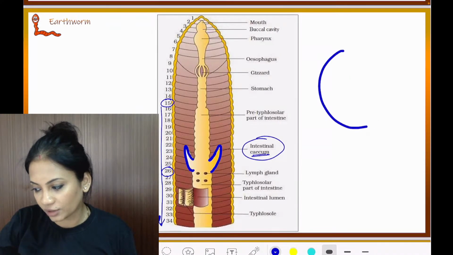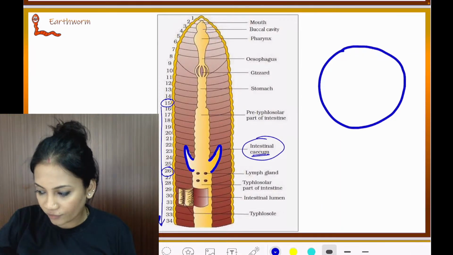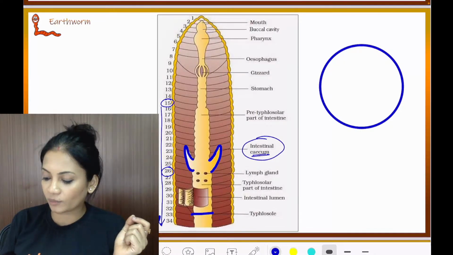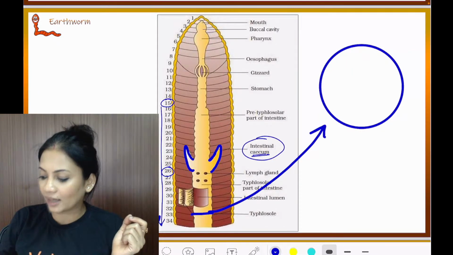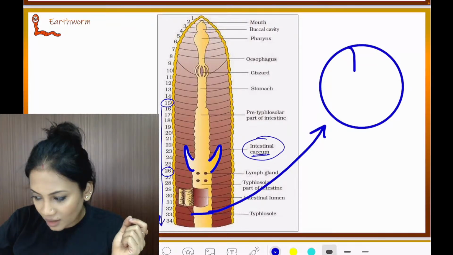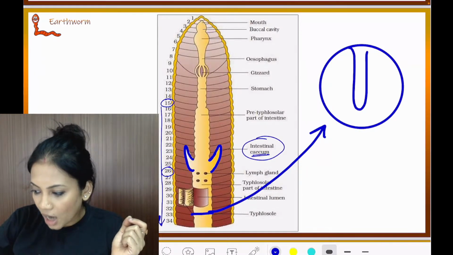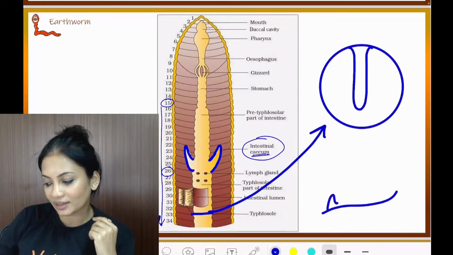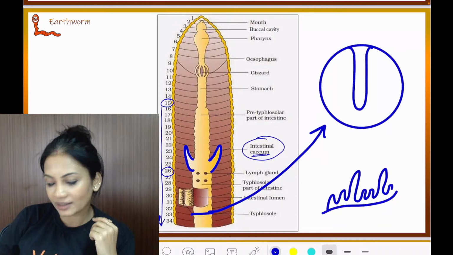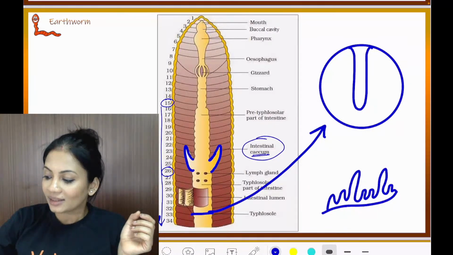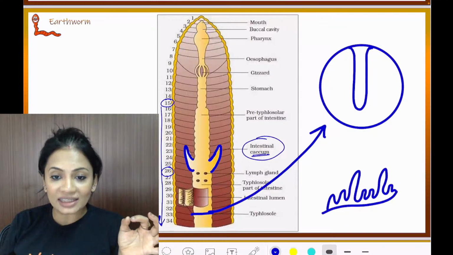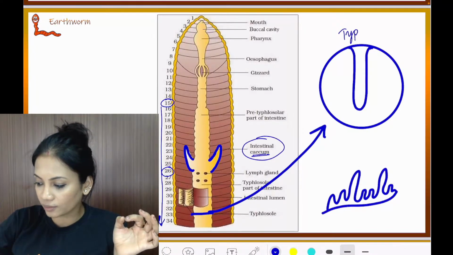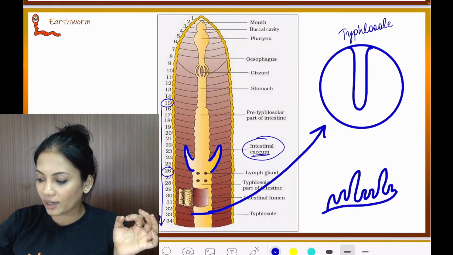if I take a cross section of the earthworm from the 26th segment onwards, inside the digestive system, I'm talking about this part here, then I will see that inside there is a large fold. Does this remind you of your intestinal villi? This large fold which is present is called the typhlosole.